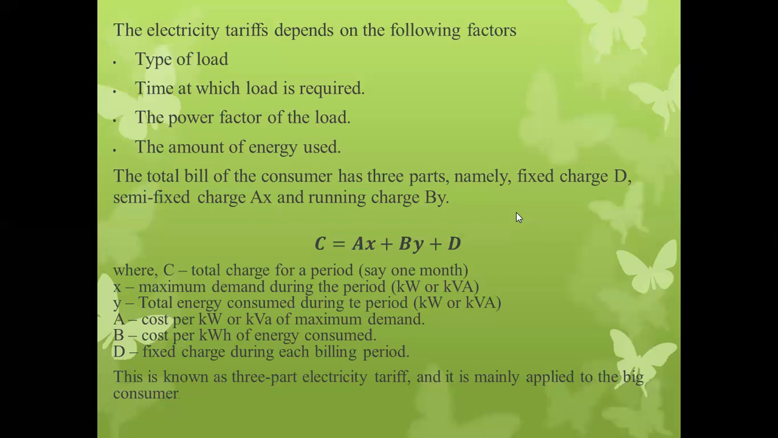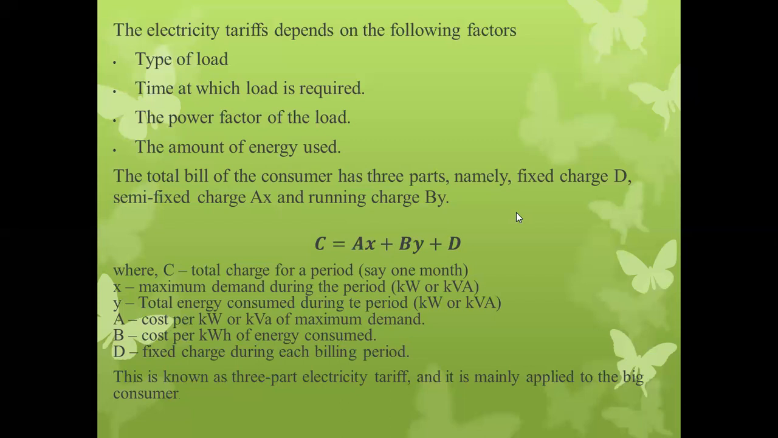And y is the total energy consumed during the time period. So y is the running charges, and running charges generally depend upon the total energy consumed by the particular load. So see over here, x is nothing but the maximum demand during the time period, because it affects the semi-fixed cost or semi-fixed charge.